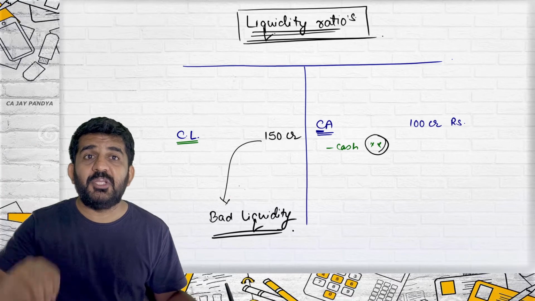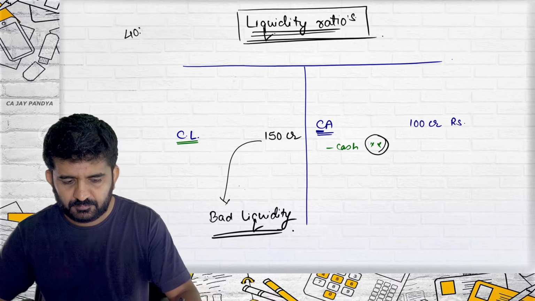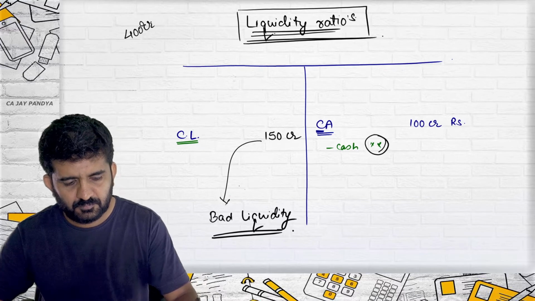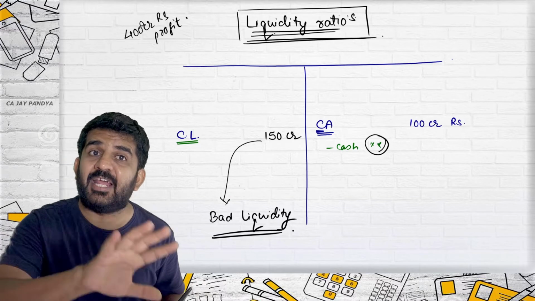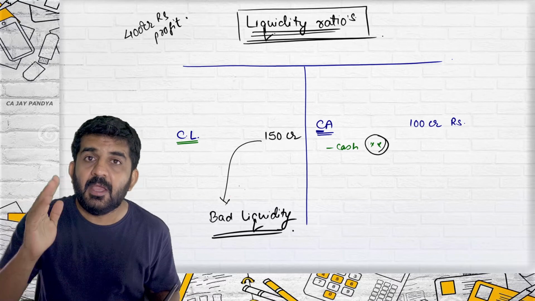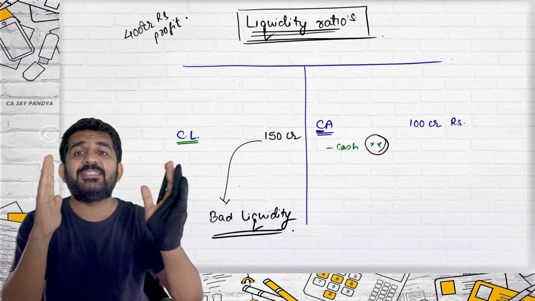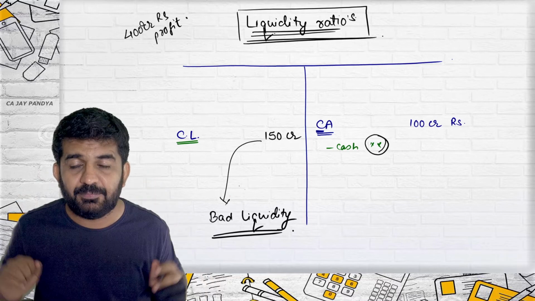Say this company is earning 4,000 crore rupees profit in the current year. Profit will always reflect on the asset side of the balance sheet. See, profit is an item of the liability side. But liability and assets always match, the matching concept.